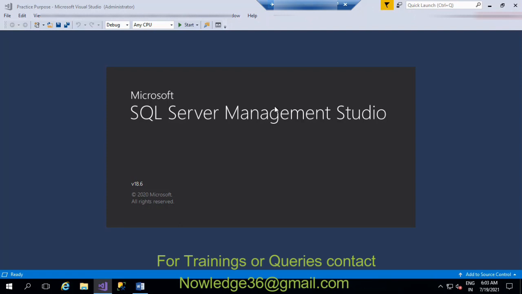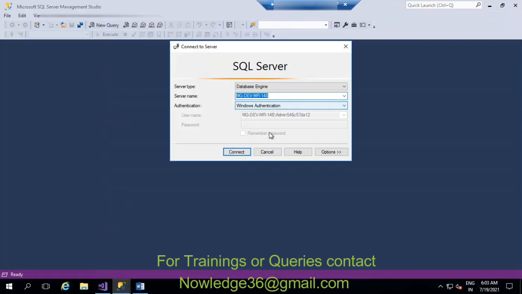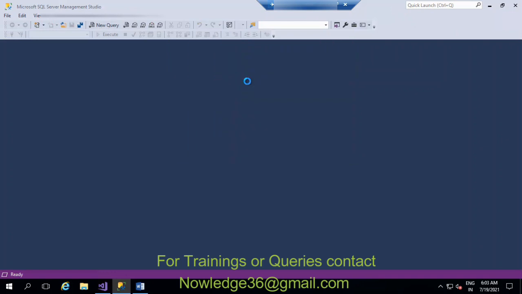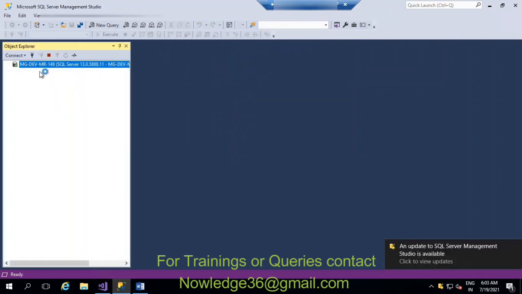So you have to be patient, and you have to wait for it. So this is how you'll be able to see, and after that the SQL has opened.